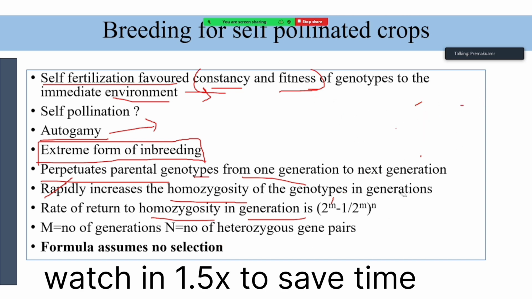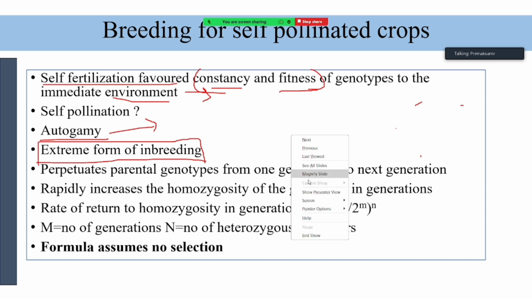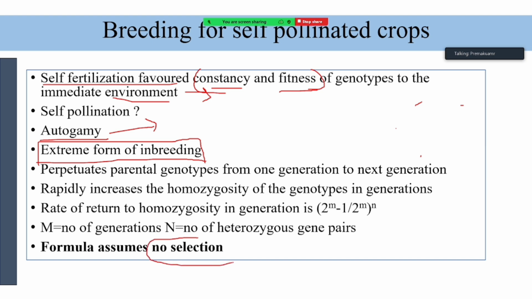So the basic point is that this formula fits exactly when we assume that there is no selection, that we are doing selfing but not any selection. If you do selection, what will happen? Favorable alleles will get enriched.